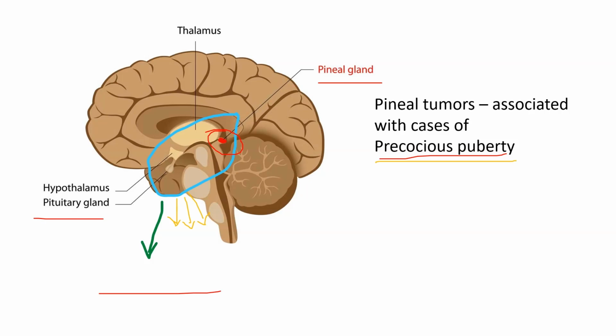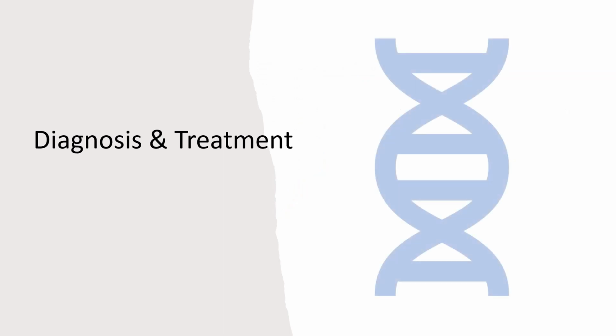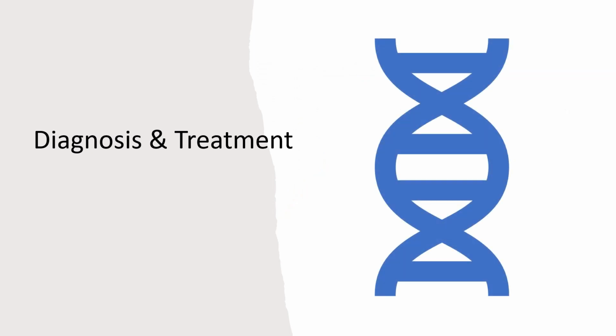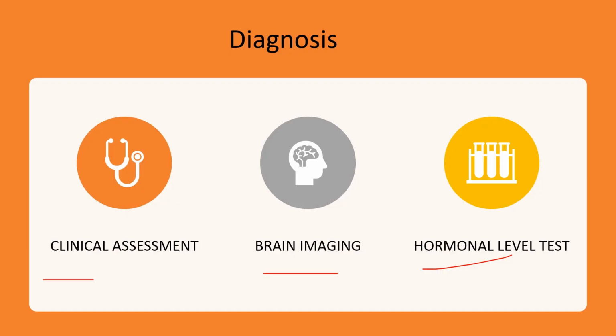Then what is the diagnosis and treatment for this precocious puberty? Diagnosis involves clinical assessment, brain imaging, and hormonal level tests. These processes determine the presence of brain lesions and their impact on puberty regulation. Treatment may include addressing the cause of the brain lesion, and in some cases hormone therapy to delay the onset of puberty.